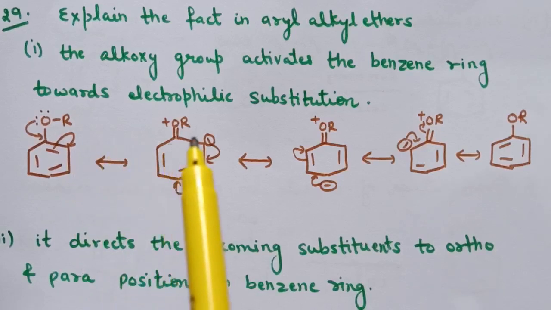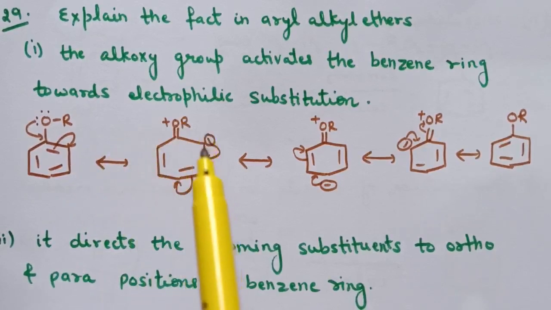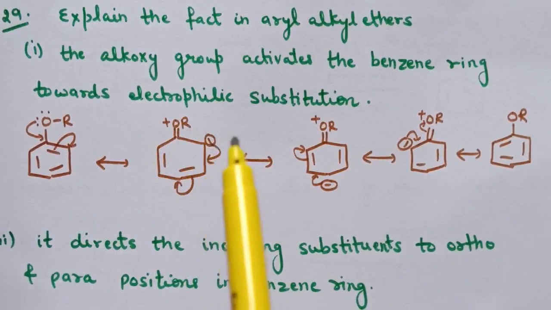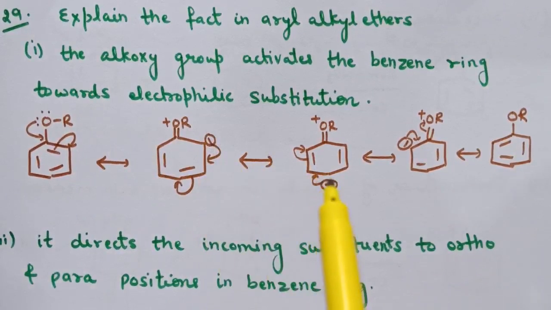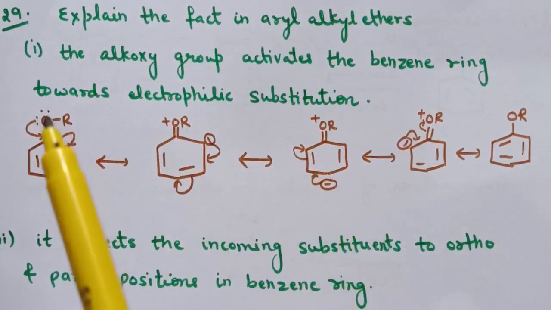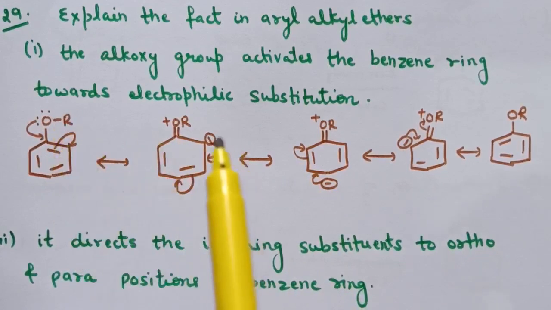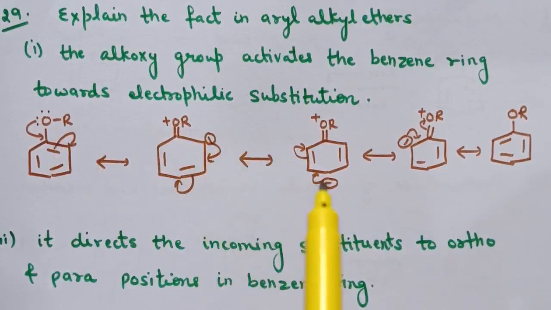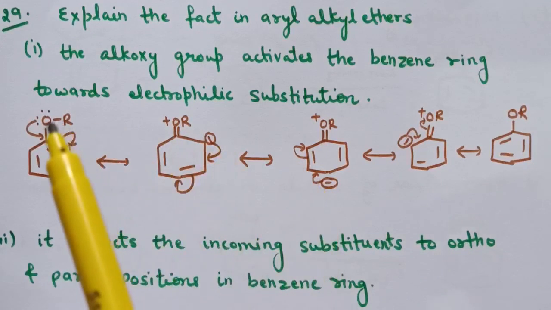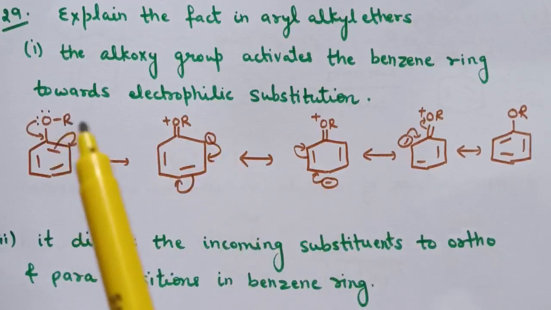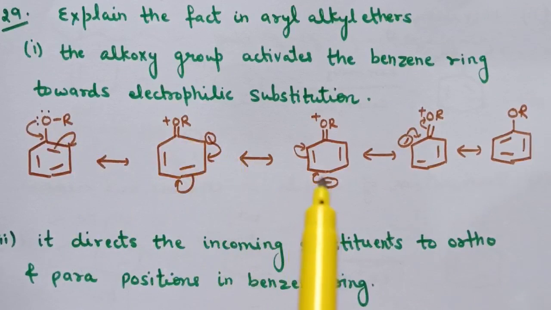Now as you see in this resonating structure, the negative charge is at ortho position, and in this it is at para position. So this OR group increases the electron density at ortho and para position. Therefore this group directs the electrophile at ortho and para position.